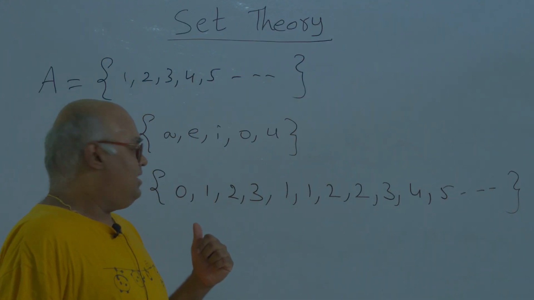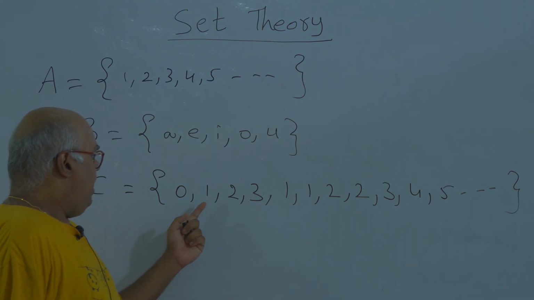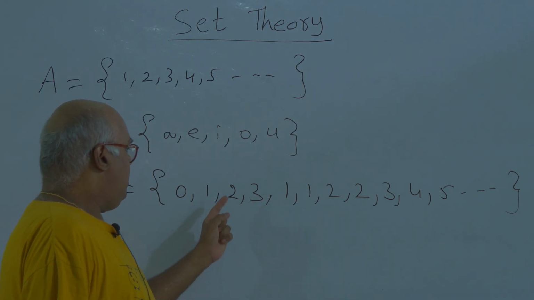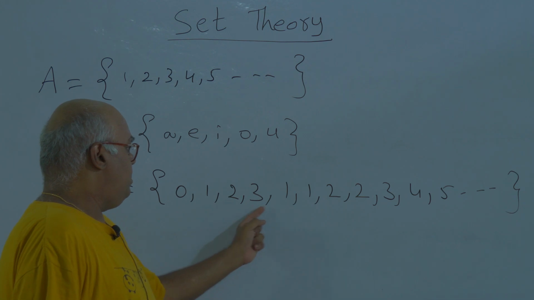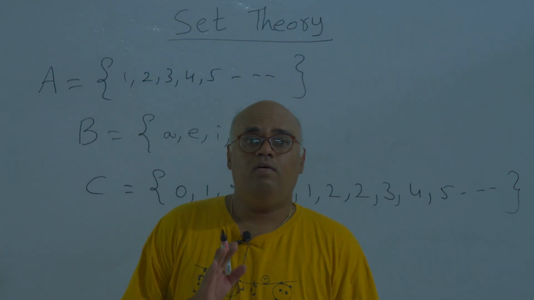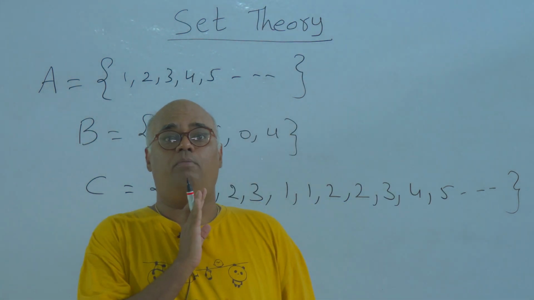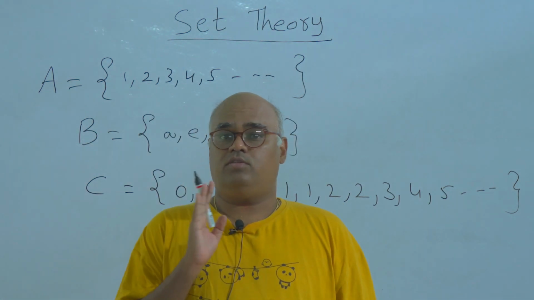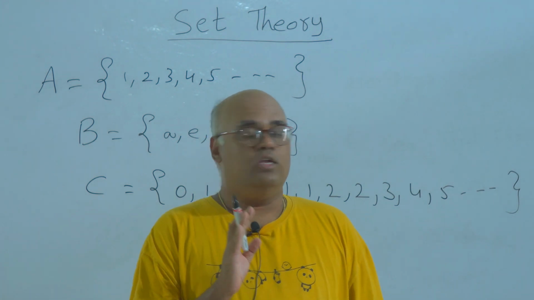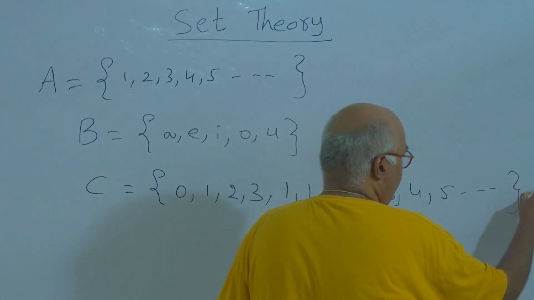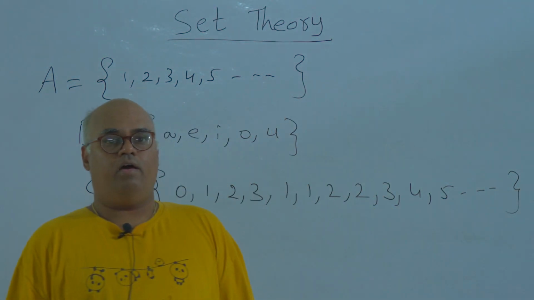If you see this set, the number 1 is repeating thrice, the number 2 is repeating thrice, the number 3 is repeating thrice. When you are writing a set, the elements of the set should not be repeated. So this is the wrong way of writing the set.